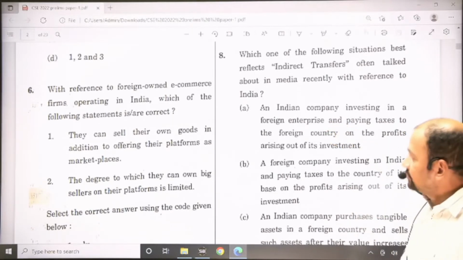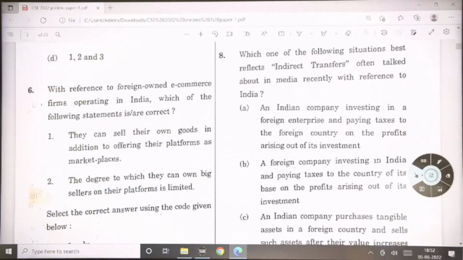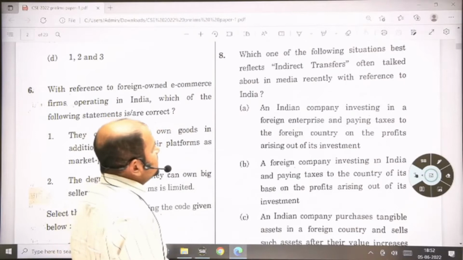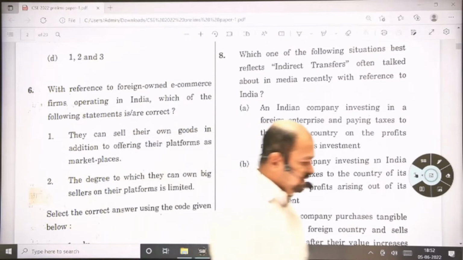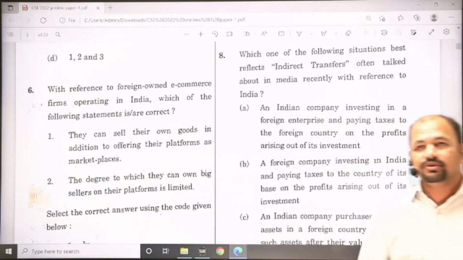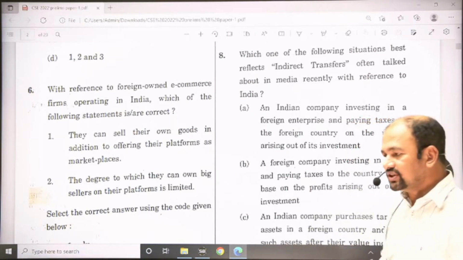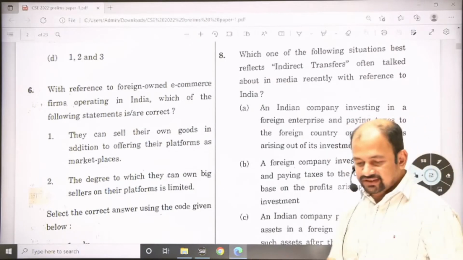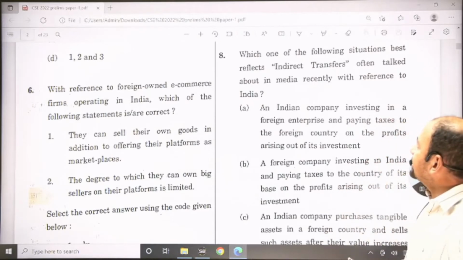Question number 8, again from foreign trade. Which one of the following situations best reflects indirect transfers often talked about in media recently with reference to India? So, very famous case, the Vodafone case in 2012. They are talking about this case, as well as a lot of cases happening like this, meaning the investment which is coming through the tax haven countries into India. So they are talking about this investment as well as transfer pricing. So what is this concept called indirect transfers?